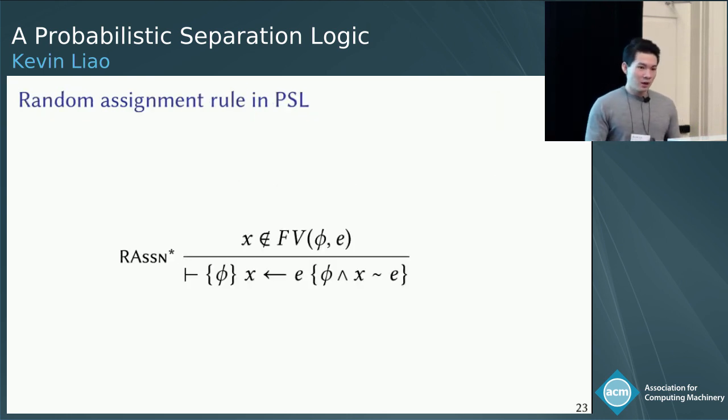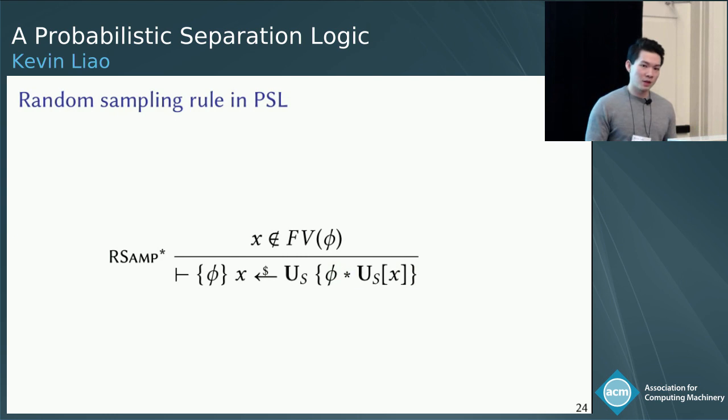So here's the random assignment rule in PSL. In the premise, we require that x is not in the free variables of the precondition phi or the expression e. And in the conclusion, this says that if we start in an input distribution satisfying phi, and we assign e to x, then in the output distribution, x and e are probabilistically equivalent.